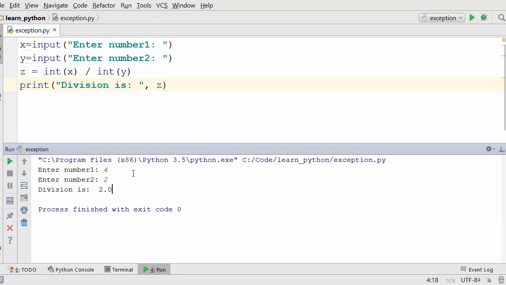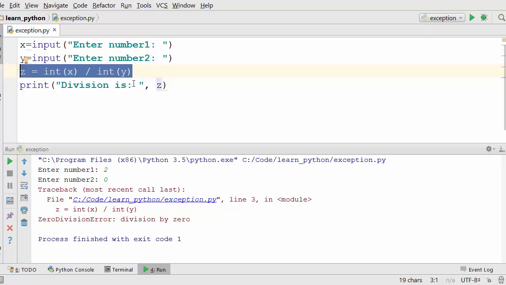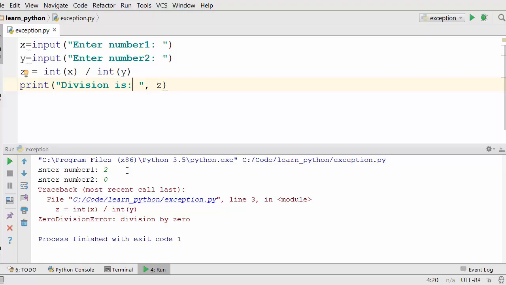Okay, but what happens when you have a scenario like this? Again, you're dividing a number by 0 and you get a crash. Now, the interesting thing to notice here is that when the crash happened, it stopped execution of the program at this point. You do not see this print statement being executed. Now, if you are writing a huge program, let's say a 1,000-line program, and this kind of situation happens in the middle, your program will terminate execution in the middle, which is not good.